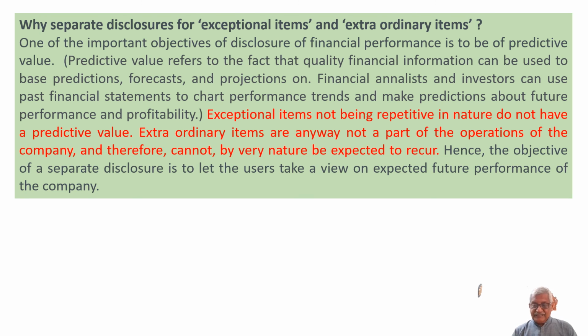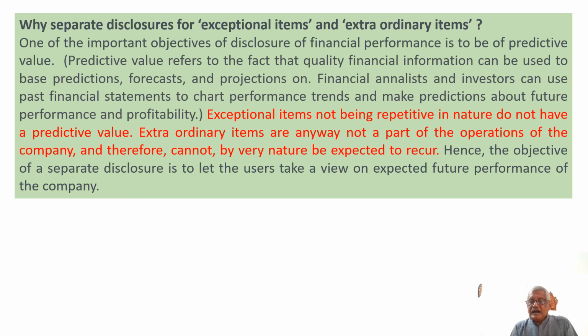So unless we indicate these exceptional and extraordinary items, which occur once in a while, separately, the predictions can go wrong if they include those in the income or expenditure. Exceptional items, not being repetitive in nature, do not have a predictive value. So they should not be included, because they occur once in a while.